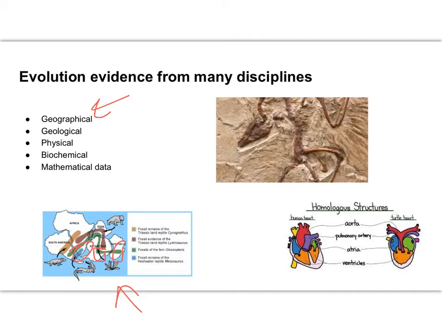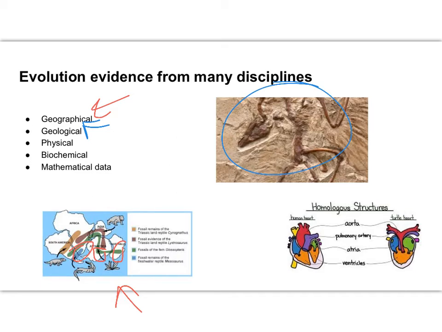Geological evidence would be referring to rocks and fossils. This is what most people think of when they think of evidence of evolution, right? They think fossils, they think dinosaurs, okay? Rocks and fossils give information. Unfortunately, it's incomplete information, and we'll talk a little bit more about that in a minute.